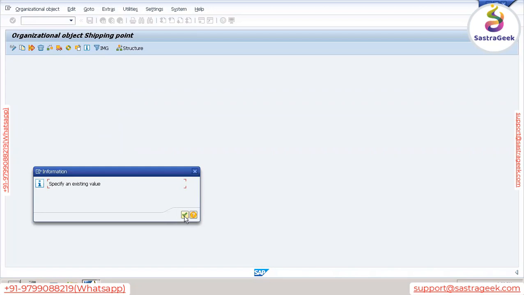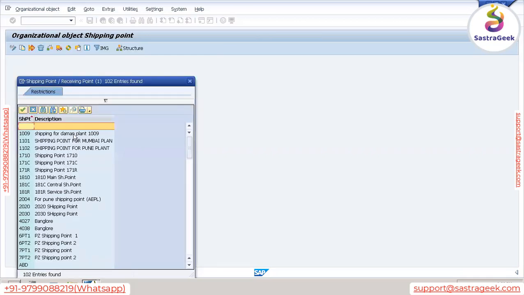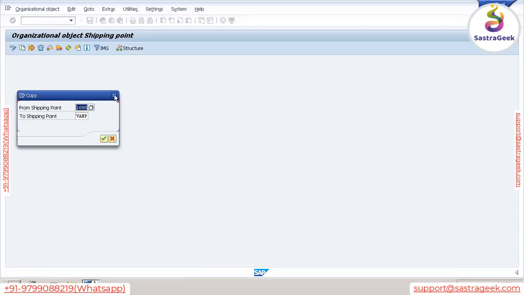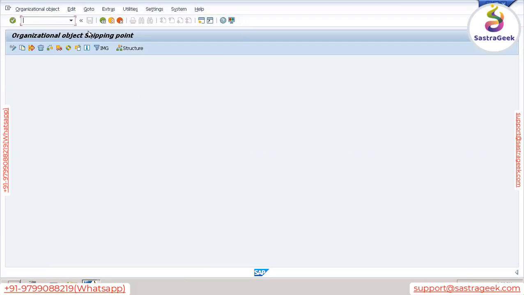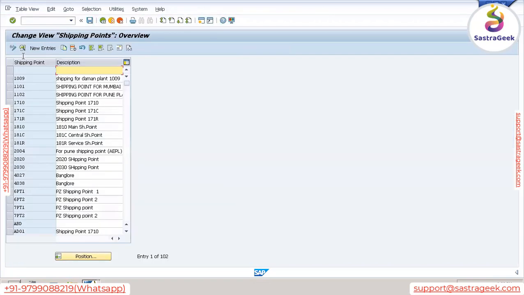Specify an existing value. Okay, shipping point, I think 1000 is not available. No problem, let's not copy. Let's create our own and we'll see if something comes. Go to define shipping points and new entries.